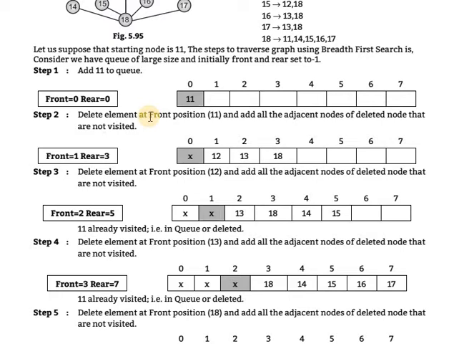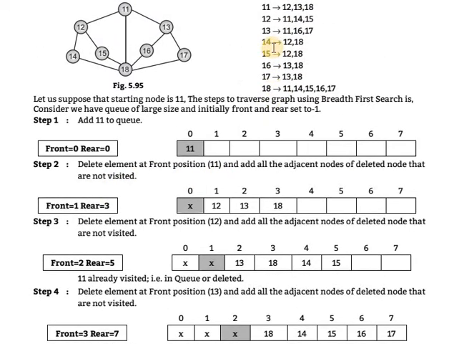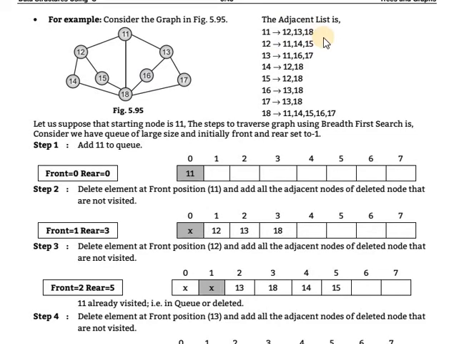Step 2, in the algorithm, delete the node at the front position. So delete the front position 11, and in the fifth step, add all the adjacent nodes of the deleted node that are not visited. The adjacent nodes of 11 are 12, 13, 18. So add 12, 13, 18.